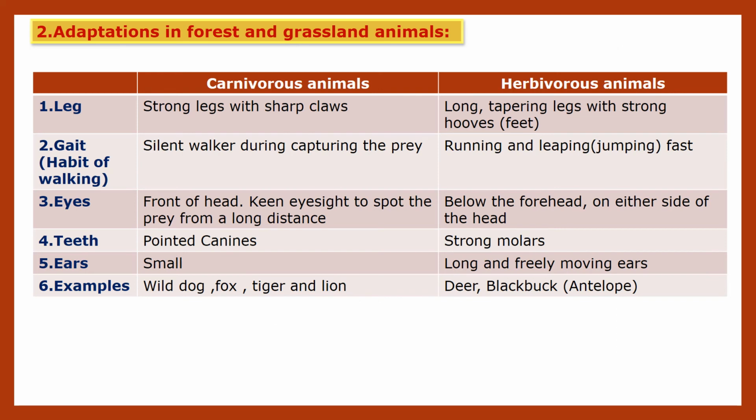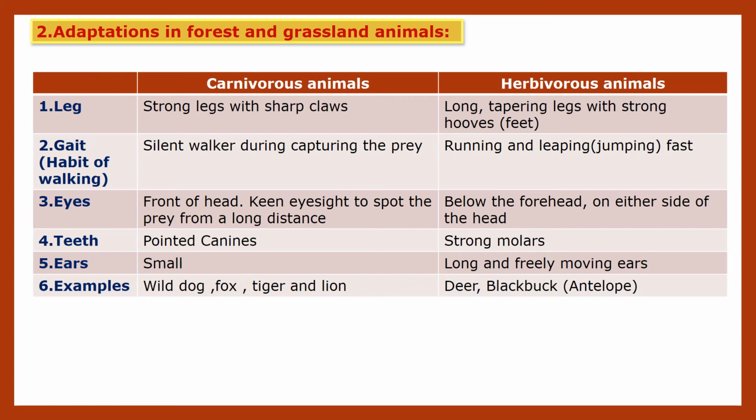Now the next adaptation is adaptation in forest and grassland animals. There are some animals which live in grassland, that are called herbivorous animals, and the animals which live in forest, that are called carnivorous animals. So let us differentiate both of them. Carnivorous means those who eat herbivorous animals, that is called carnivorous animal, and the animals which eat only plants are called herbivorous animals.